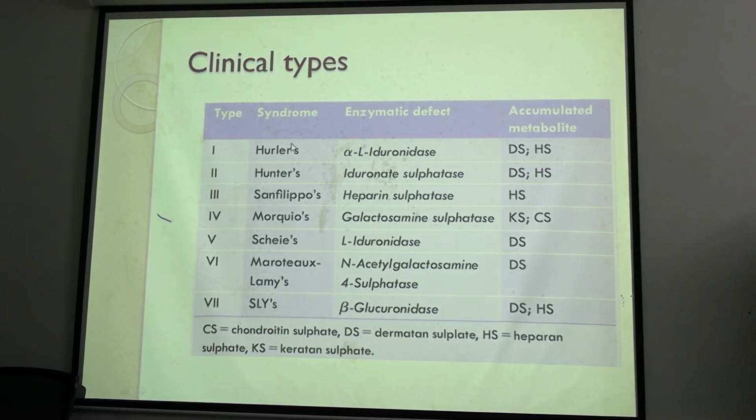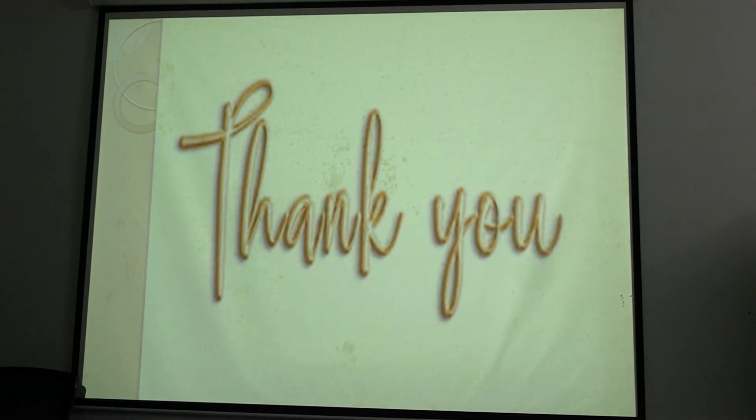In Hurler's syndrome, which enzyme is defective? Among 6, they will name 4, and you have to mark it. Clear? So this is also important. That's it. Any question? Any question? Clear? As a rapid revision of carbohydrate, is this sufficient?